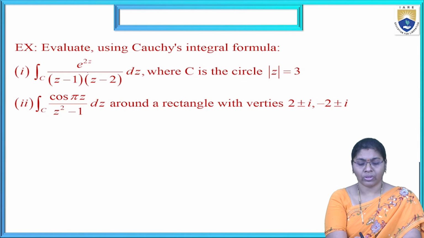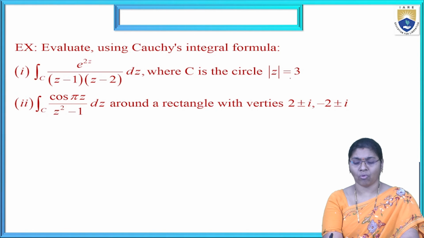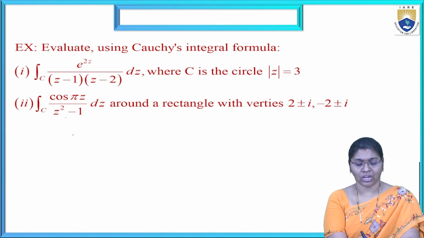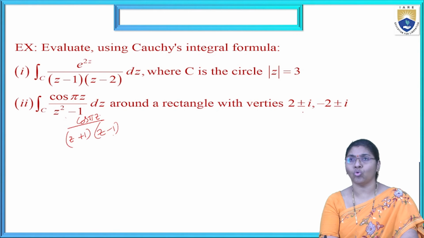Here the integral of e power 2z by (z minus 1)(z minus 2) dz over the cycle C. Now here, cos pi z by z square minus 1. Z square minus 1 means a square minus b square, that is (z plus 1) into (z minus 1), with cos pi z. Now the limits are 2 plus or minus i, minus 2 plus or minus i.